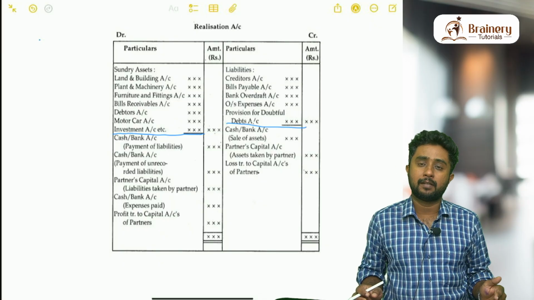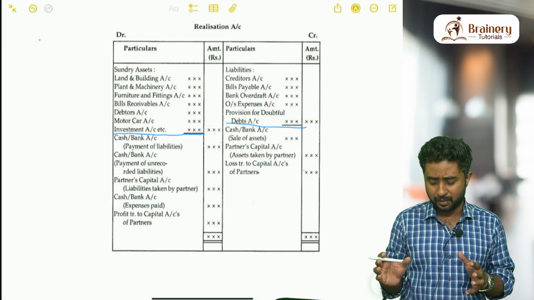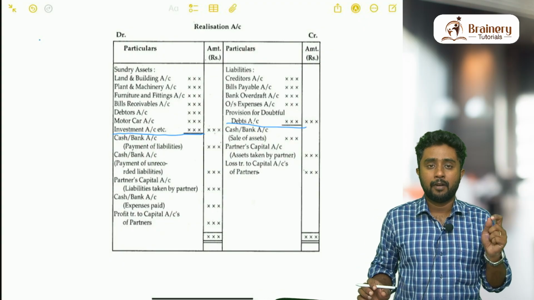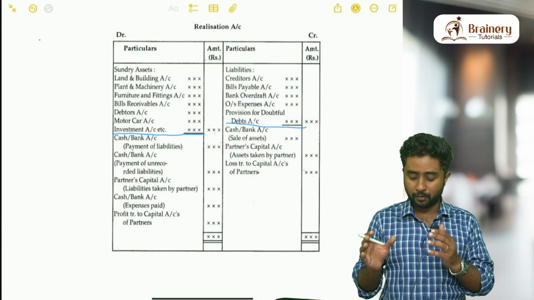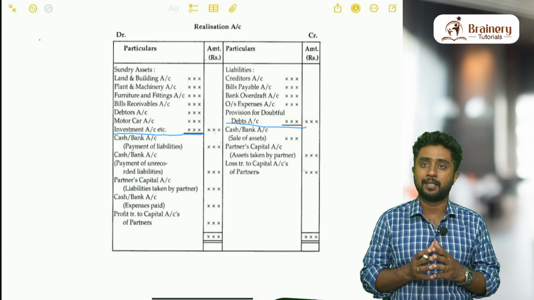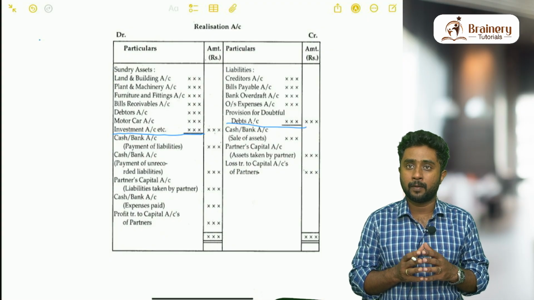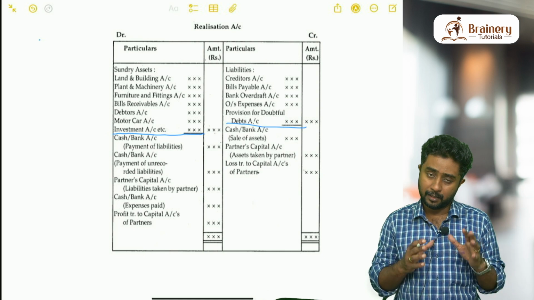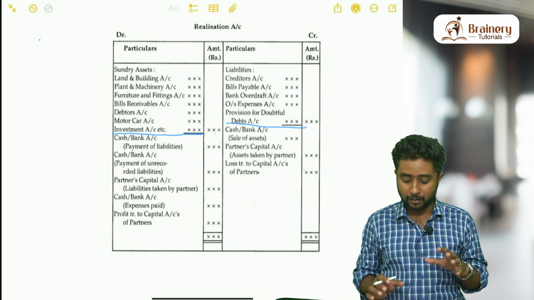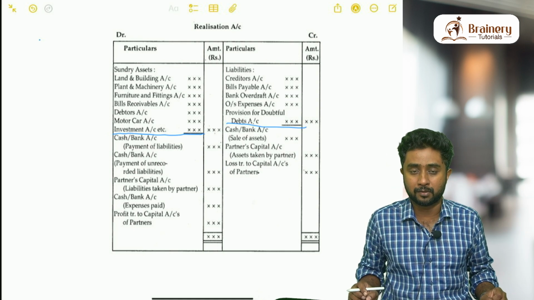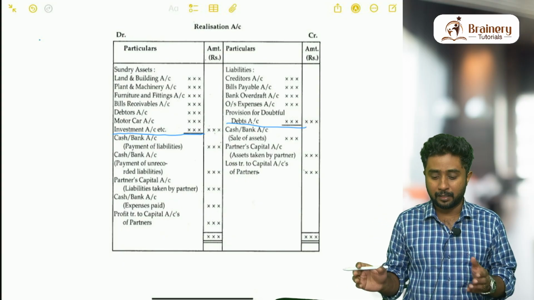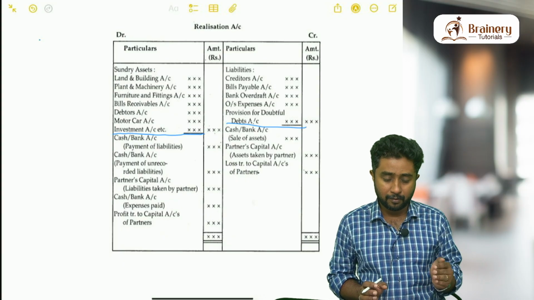Next is provision for doubtful debts. Provision for doubtful debts is not exactly very important amount in realization account. We will just transfer it for the purpose. Just think like provision for doubtful debts is an outside liability. Though we cannot consider this provision for doubtful debts as an outside liability, while transferring all the other liabilities, we will transfer provision for doubtful debts also. You can see here there is no capital in the liabilities. While transferring liabilities, we have not done that.